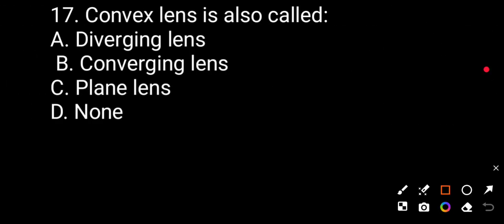Question number 17. A convex lens is also called: diverging lens, converging lens, plane lens, none. The correct answer is converging lens.